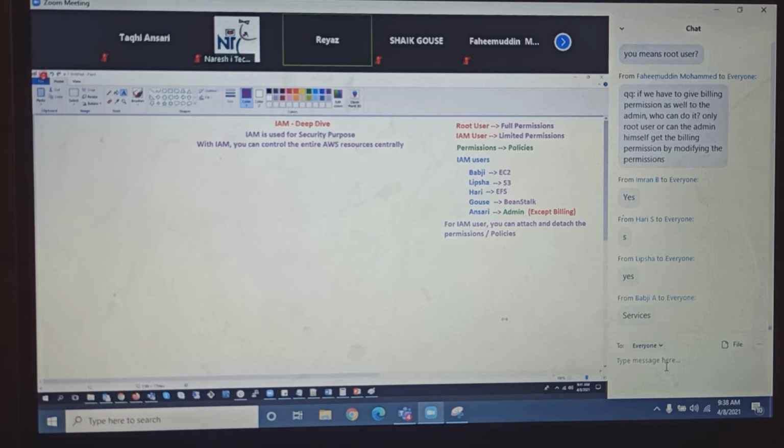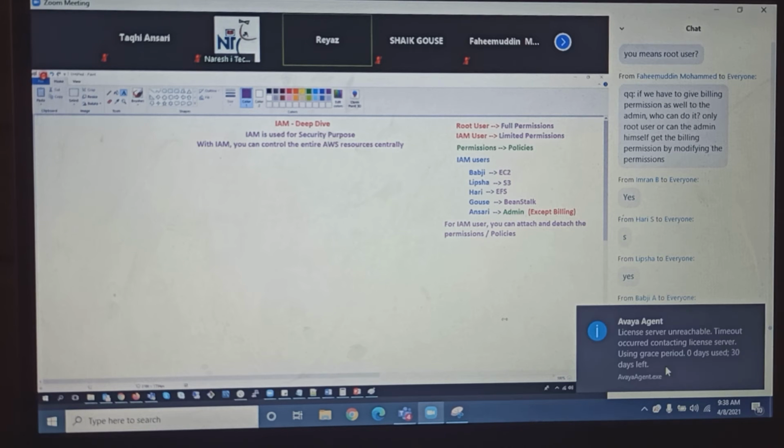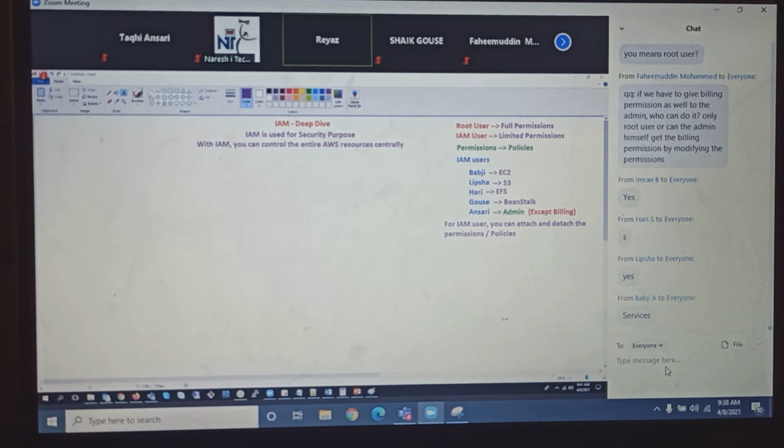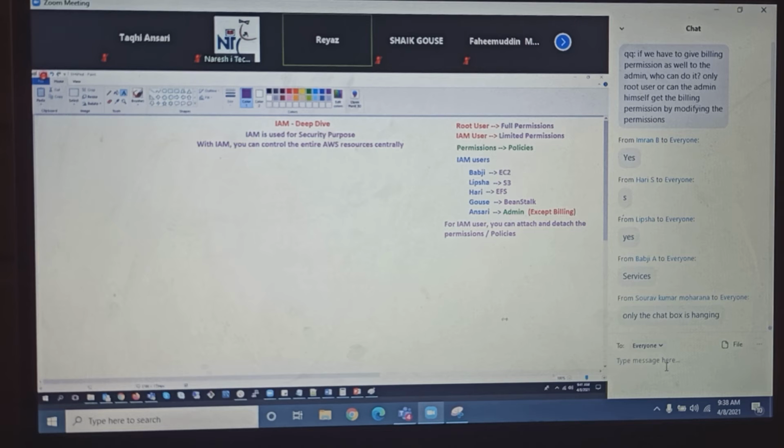Okay, Fahimuddin. So if we have to give billing permissions as well to the admin, who can do it? Only the root user, or can the admin himself get the billing permissions to modify the permissions? Fahimuddin, the root guy has to give that. The root guy has to give the permissions, because the admin can do anything except he cannot go and check the credit card details that we have given.